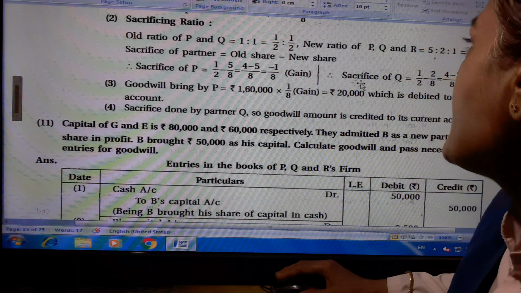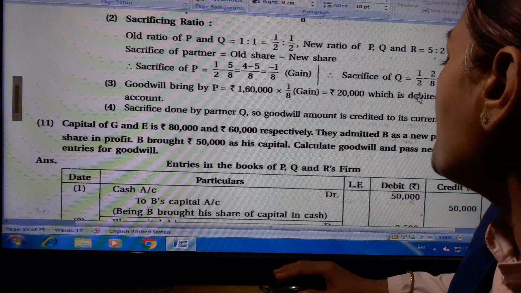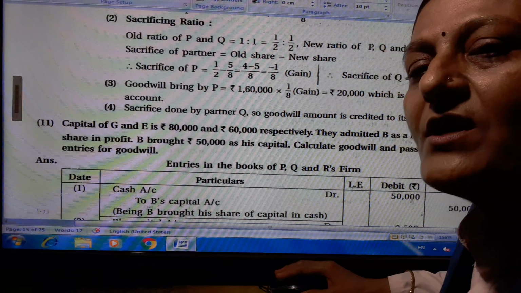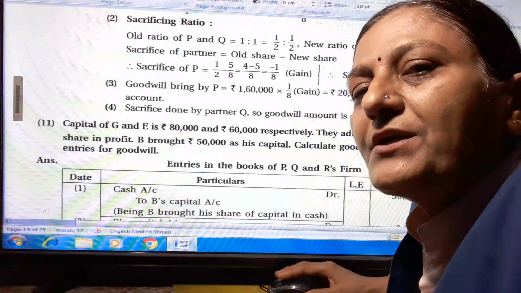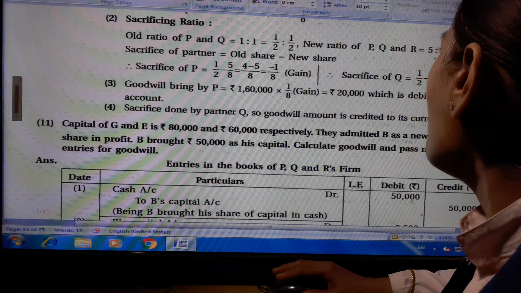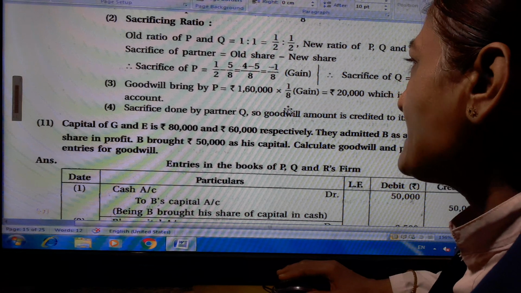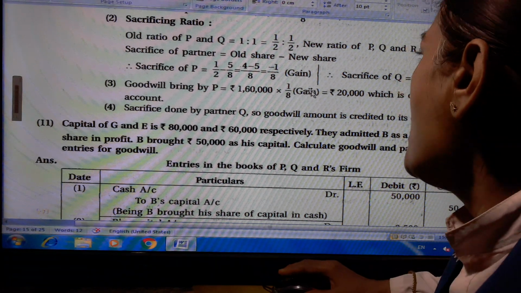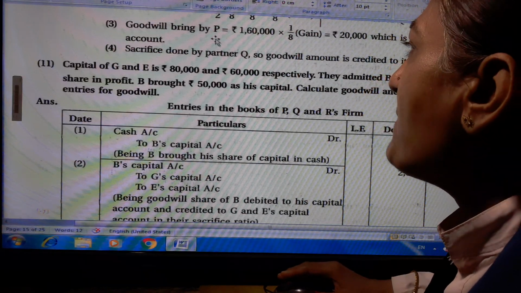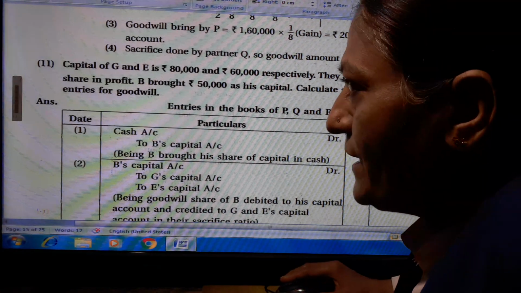Gain is there. Sacrifice of Q is 1/2 minus 2/8. Here also in the denominator 2 and 8 are there, so LCM is 8. We make the first term's denominator 8 by multiplying by 4/4. So we get 4/8 minus 2/8 is equal to 2/8. Now goodwill brought by P is equal to 1,60,000 multiplied by 1/8, again rupees 20,000, which is debited to his current account. Sacrifice is done by partner Q, so the goodwill amount is credited to his current account only.